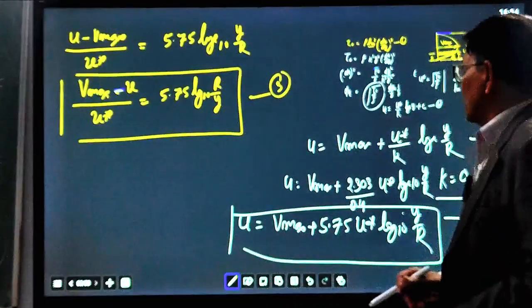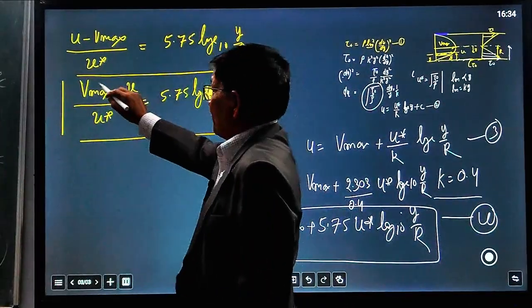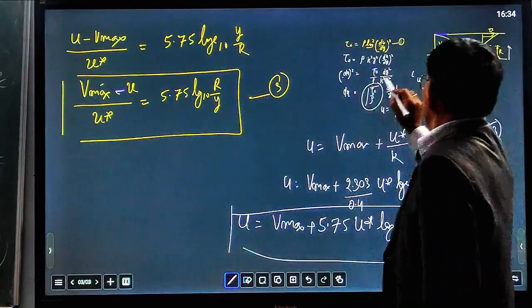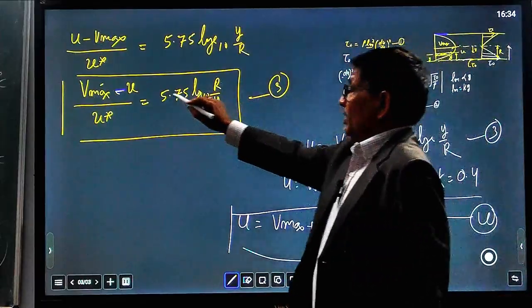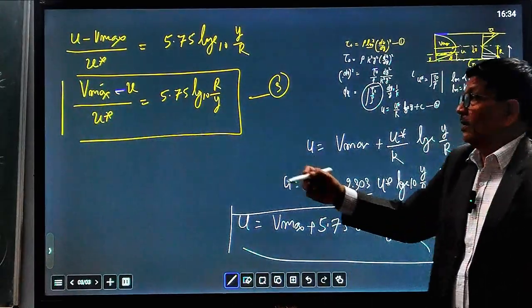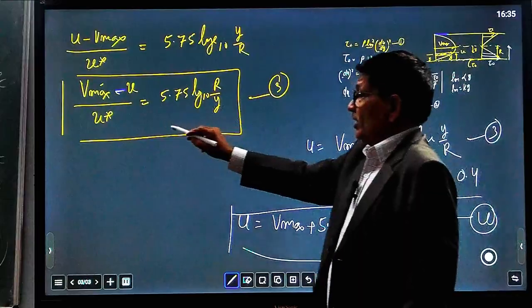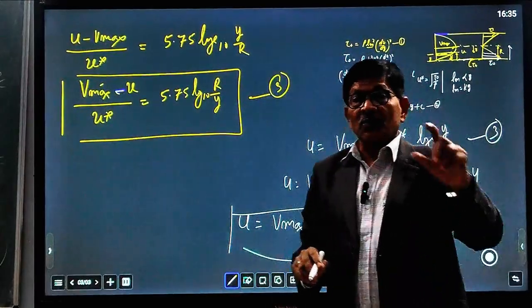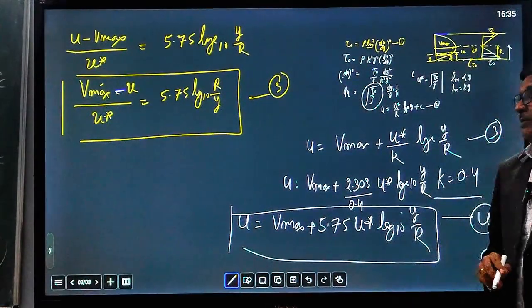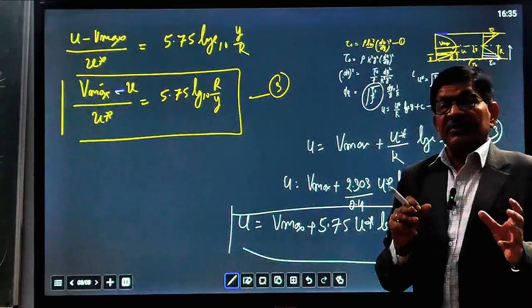Just I want to give one question here so that you can understand. Here v maximum is the maximum velocity at the center line. u is the velocity at any point from the wall or from the center. u star is the shear velocity, just very close to the surface, not on the surface, because on the surface velocity becomes 0.